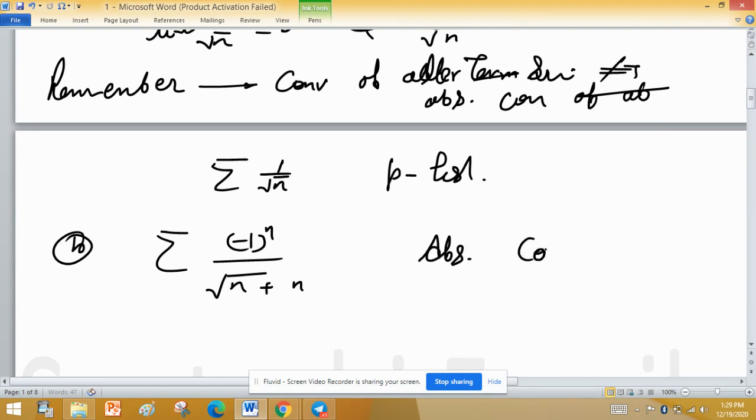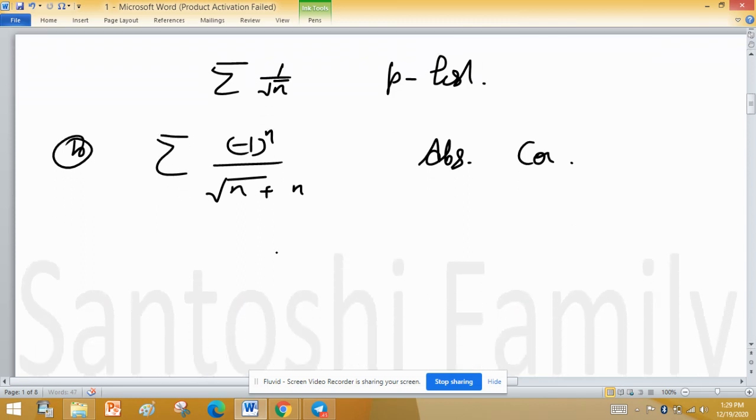For absolute convergence, make it positive term series. It will be 1 upon root n plus n, and take n common from denominator. It will be summation 1 upon n into 1 plus 1 upon root n.